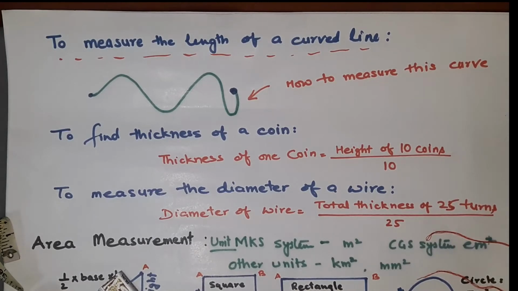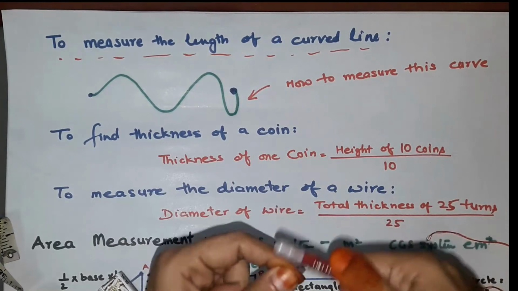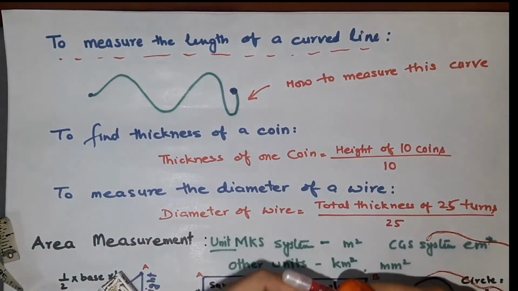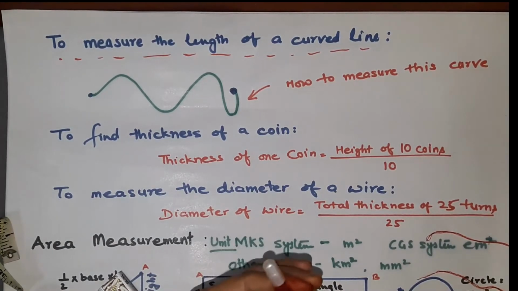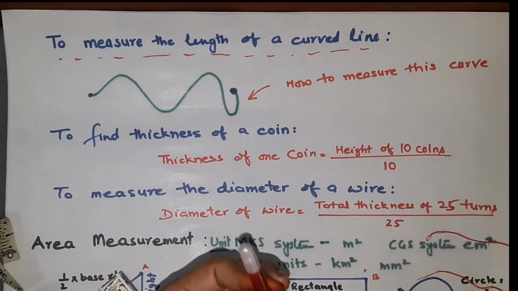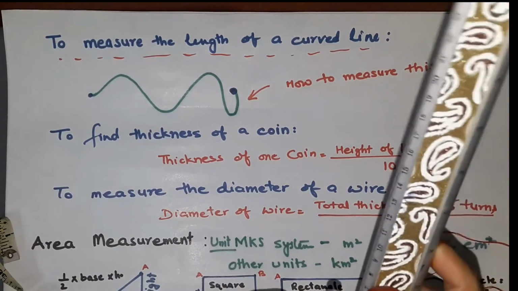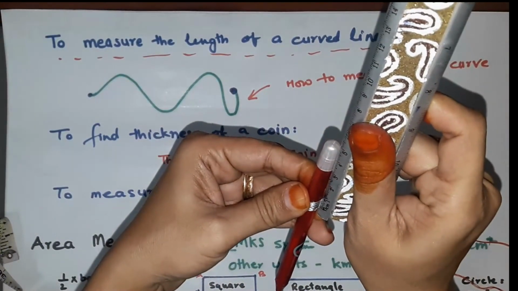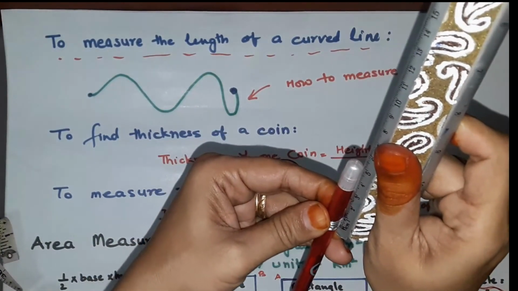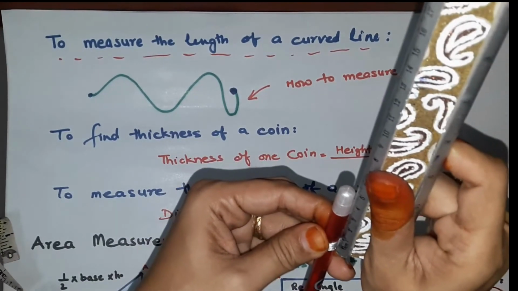Okay, so it is 1, 2, 3, 4, 5, 6, 7, 8, 9, 10, 11, 12, 13, 14, 15, around 15. So this is the 15 turns, and again you will see that these turns are coming within 0.5 centimeter.